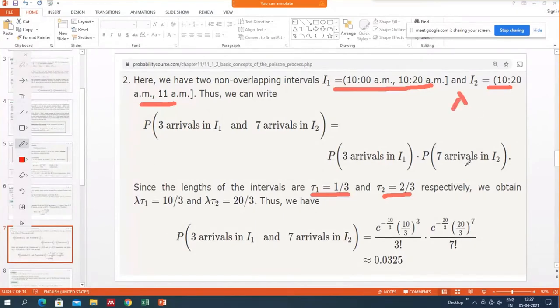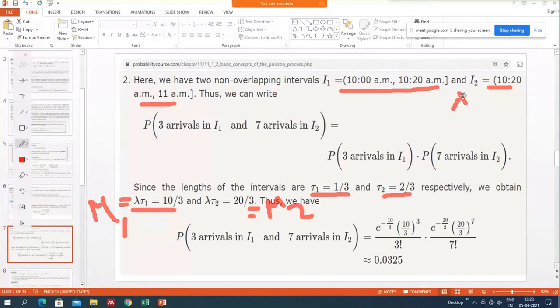So the number of customers coming in the I1 interval follows the Poisson mu1 distribution, and the number of customers coming in the I2 interval follows the Poisson mu2 distribution.